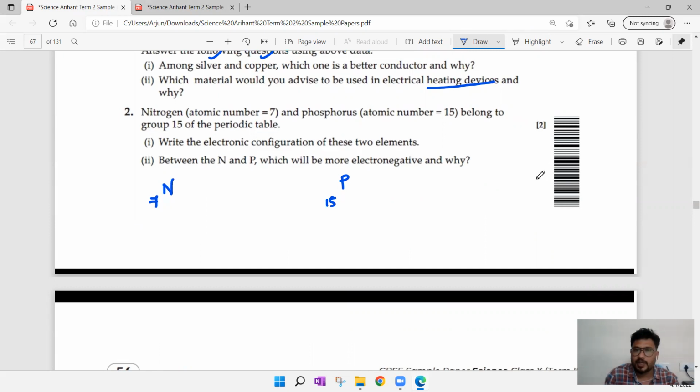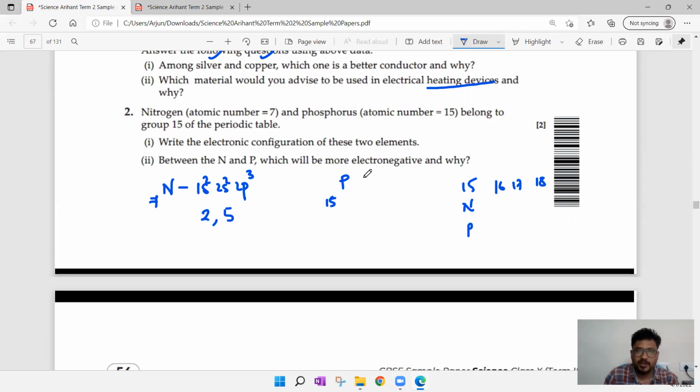If you observe the periodic table, group 18, group 17, 16, 15. So nitrogen here we have, phosphorus here we have. Write the electronic configuration of these 2 elements. For 7, if you write the electronic configuration, you can write it as 1s2, 2s2, 2p3. Or you can write it as 2, 5. Both are correct. 1s2, 2s2, 2p3 is correct, 2, 5 is also correct. Either way you can represent.